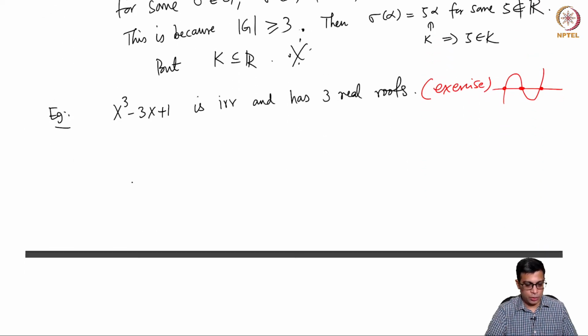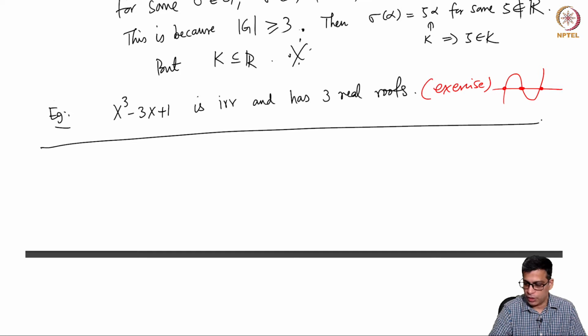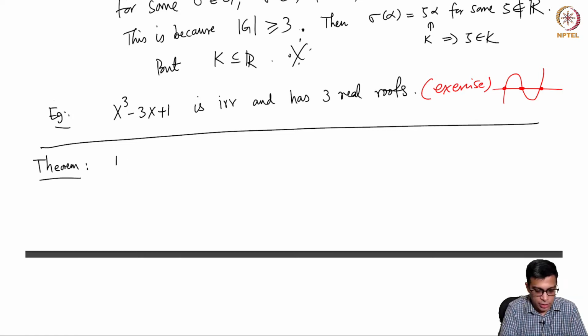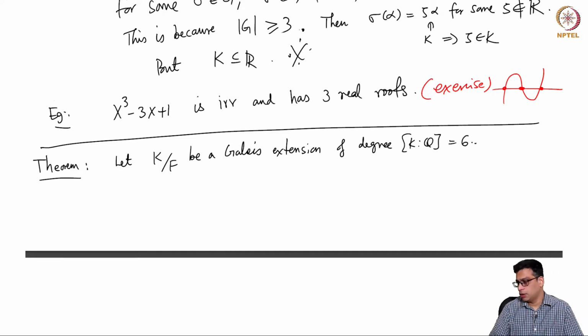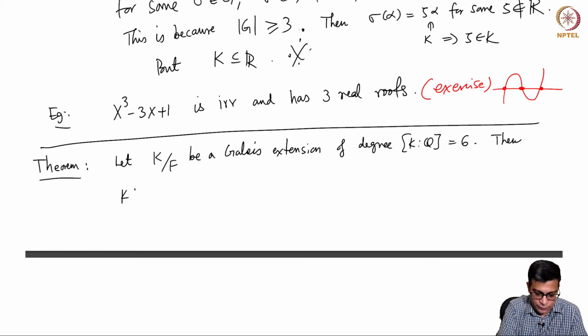Now our goal today is to prove the following theorem: splitting fields of cubic polynomials are in fact radical. They need not be simple radical, but they are radical. So, the theorem that I want to prove today is: let K over F be a Galois extension of degree 6, then K over F is solvable.